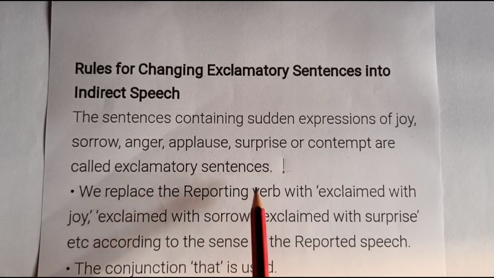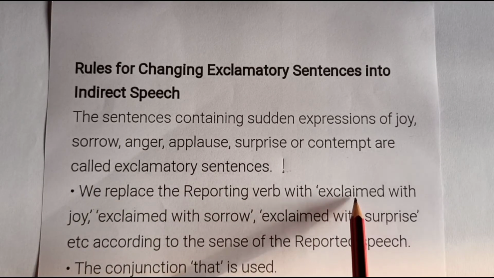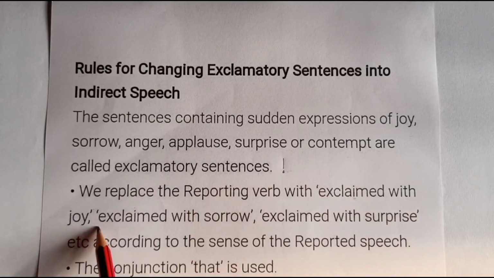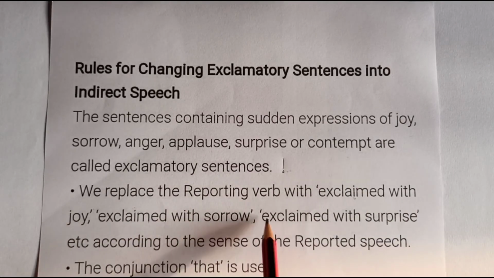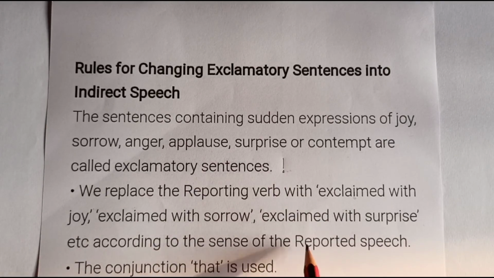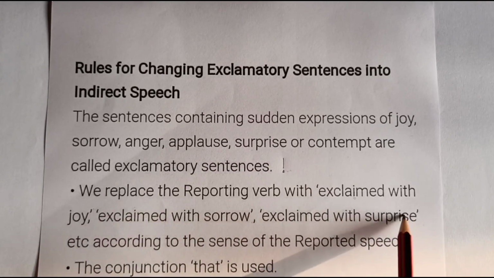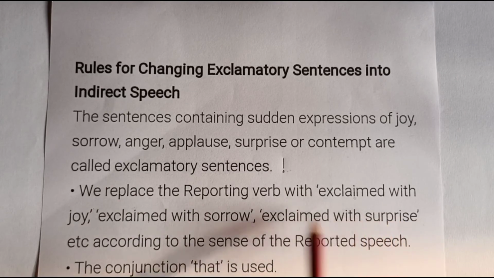We replace the reporting verb with exclaimed with joy, exclaimed with sorrow, exclaimed with surprise, etc., according to the sense of the reported speech. So these are used in place of the reporting verb.